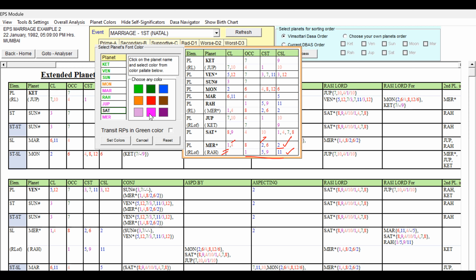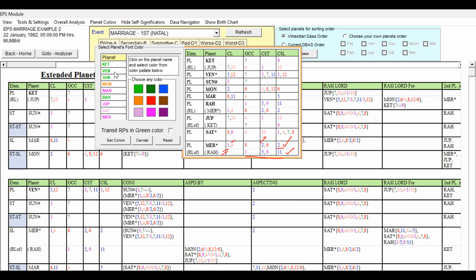So we can take either, to differentiate from other planets, we can give this light pink also. It means it is 7th cuspal sublord, primary cuspal sublord, but having some weakness. So according to your convenience, you can give this color or that color. So this color will differentiate from other colors. I think we have given the colors to the planets.